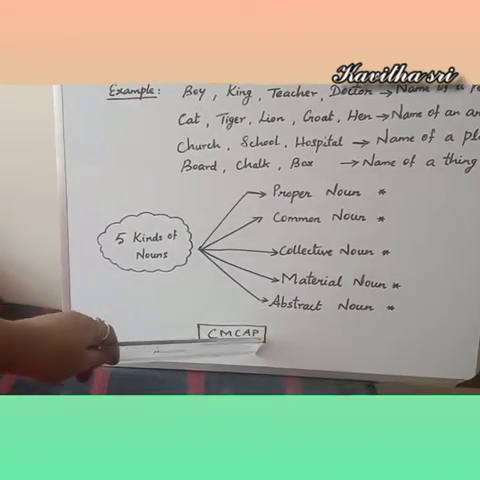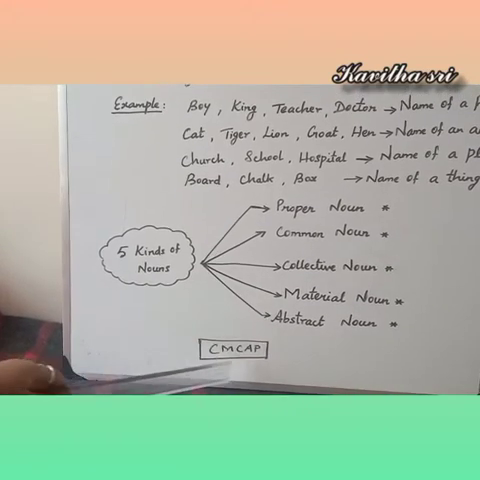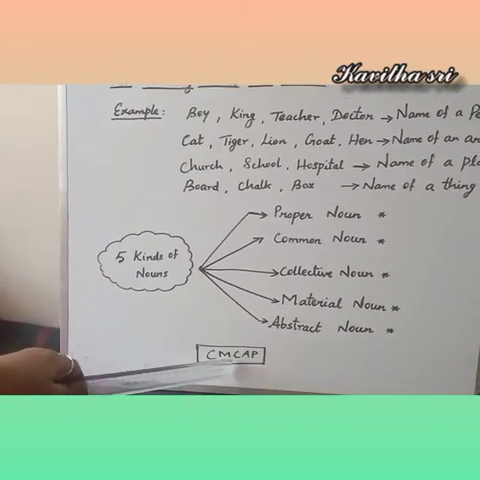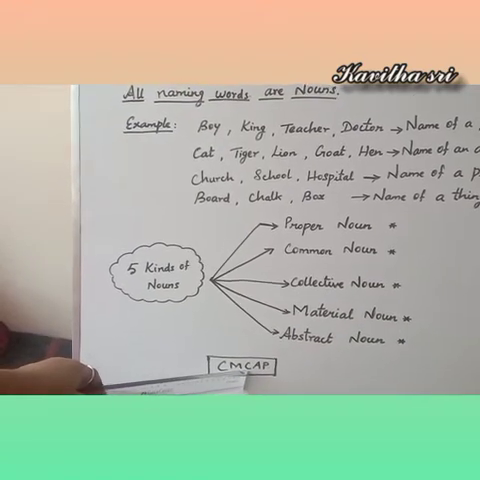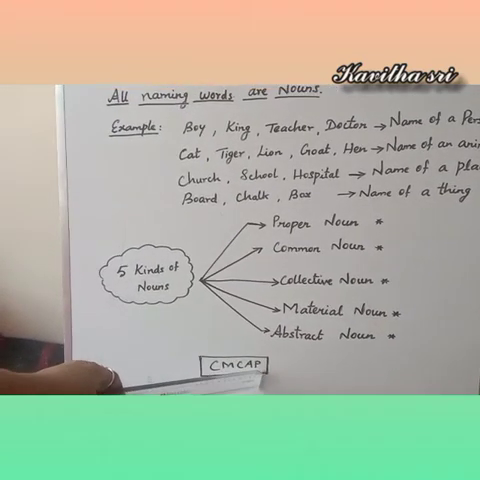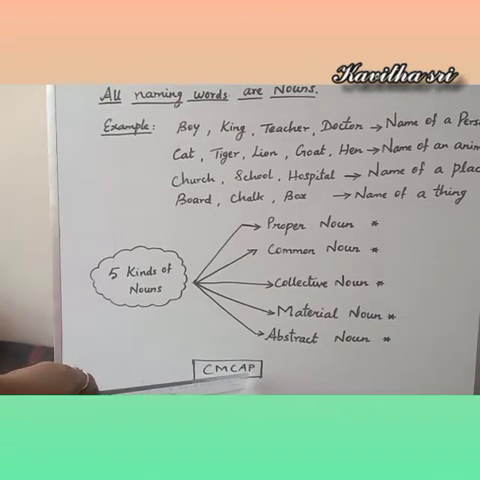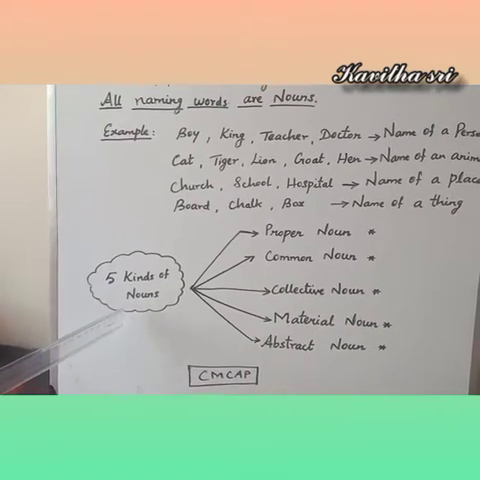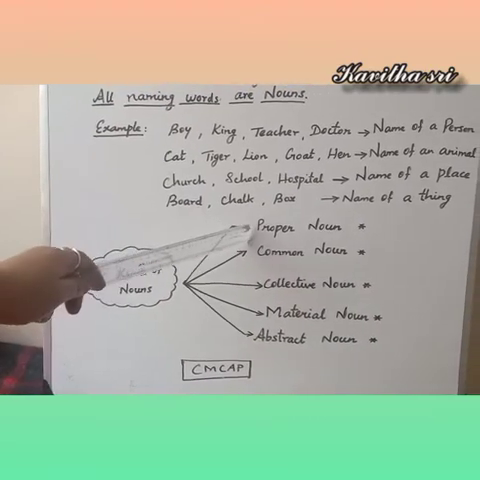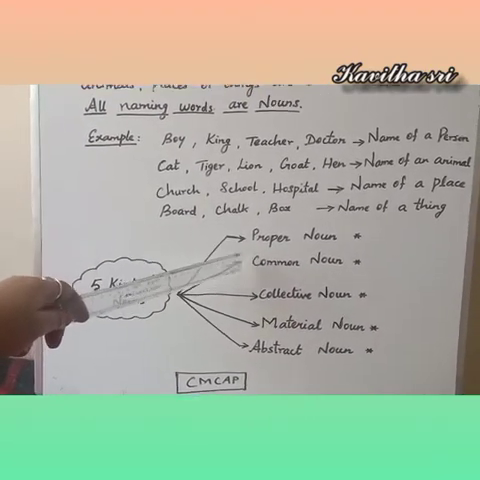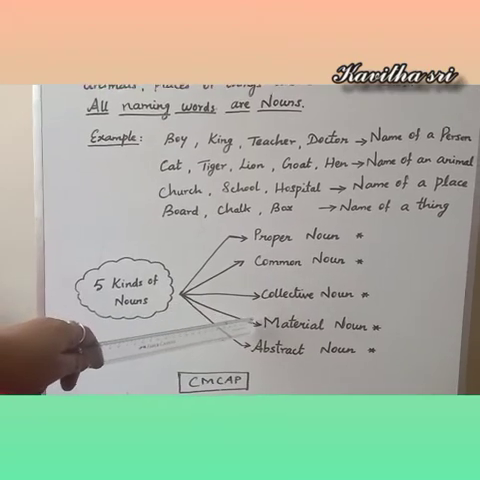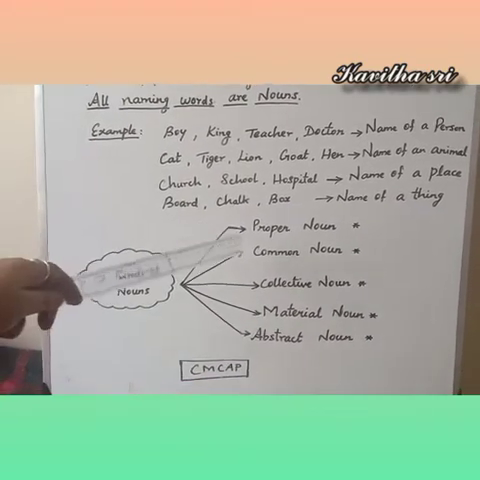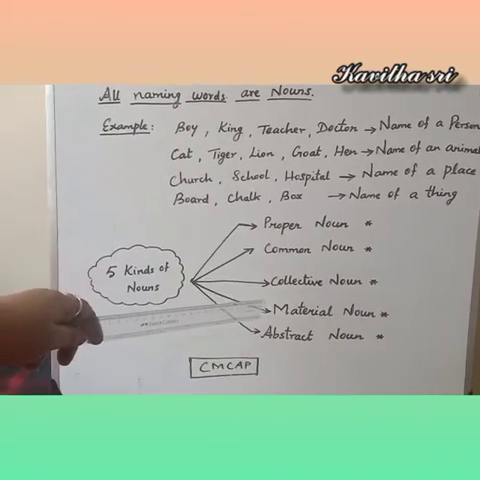In short, we can memorize like a CM cap. C for collective noun, M for material noun, again C for common noun, A for abstract noun, P for proper noun. So you can remember the CM cap. Okay. So how many kinds of nouns are there? 5 kinds. They are proper noun, common noun, collective noun, material noun, abstract noun. Now let us see individually what is proper noun, common noun, collective noun, material noun and abstract noun.